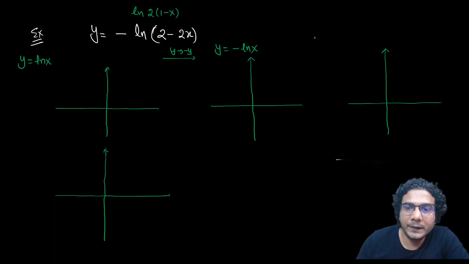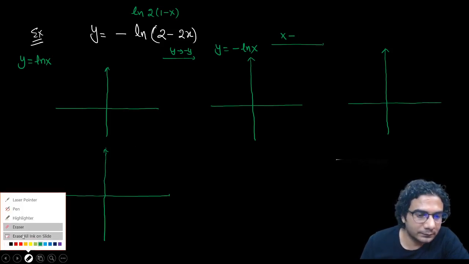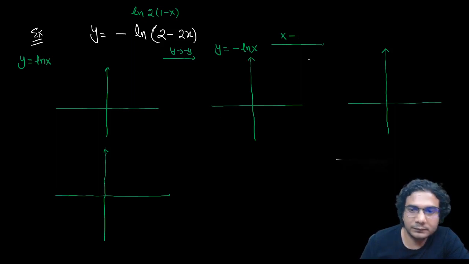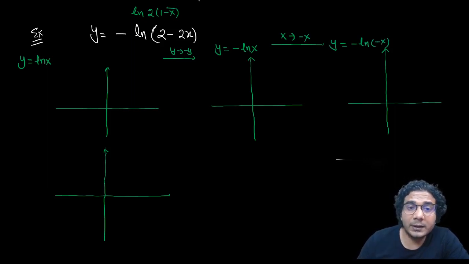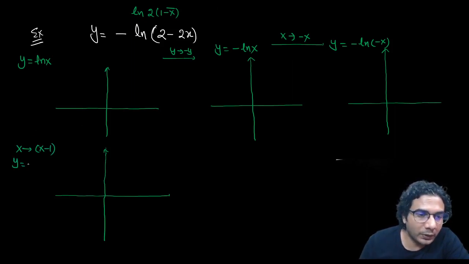Then what you can do is replace x by minus x. You'll get y is equal to ln of minus x. So you've got this minus x, but if you take the minus sign common, it is x minus 1, okay? So further you need to replace x by x minus 1. So this equation will transform to y is equal to minus of ln of minus of (x minus 1).